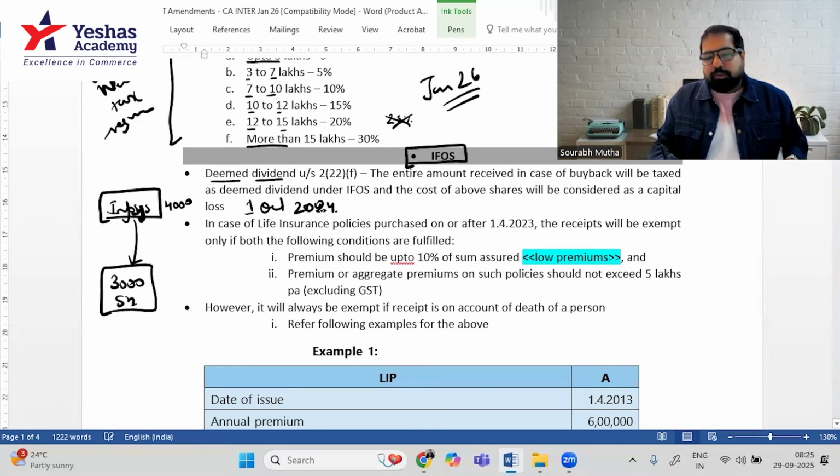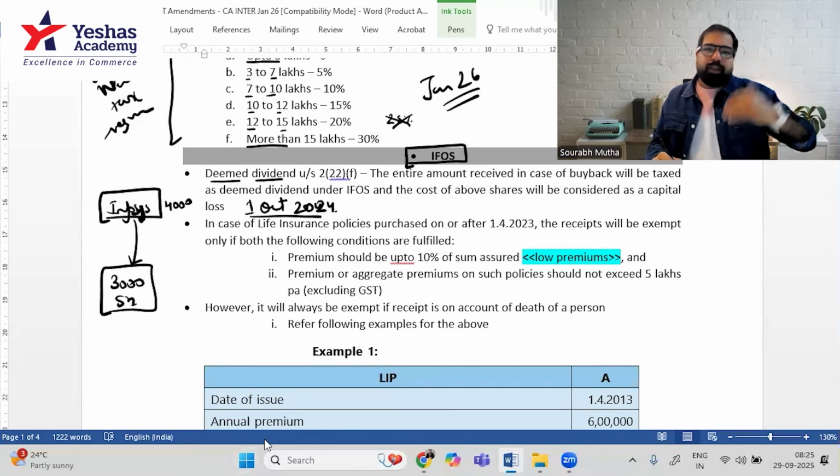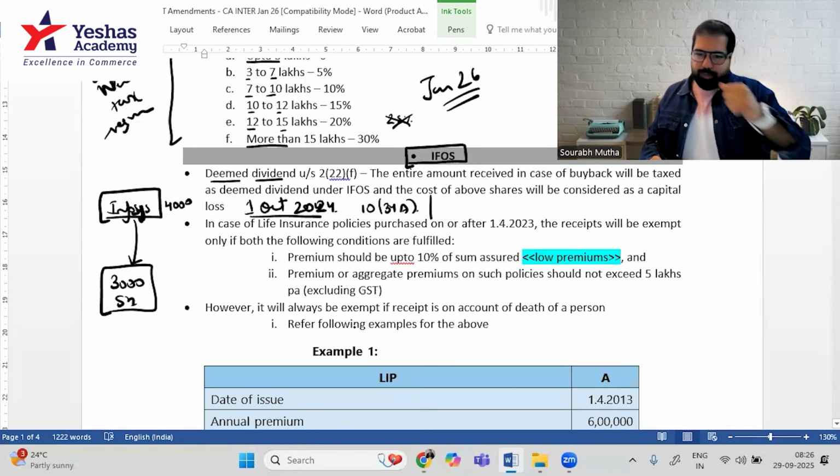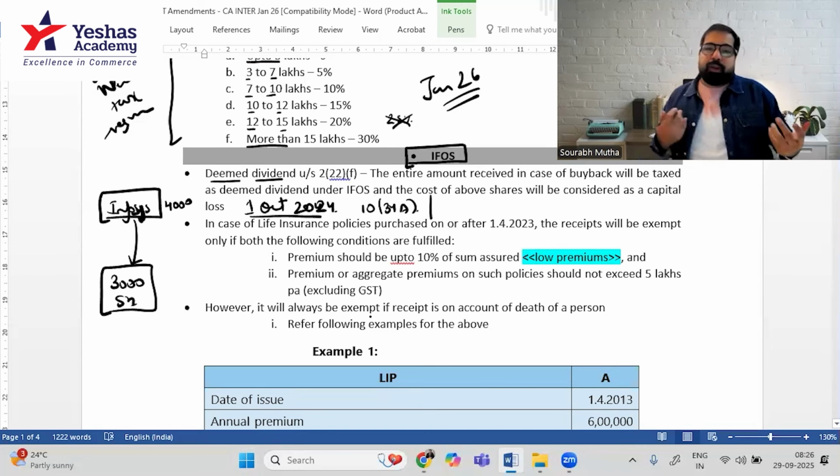Before that day, if there was a buyback, the tax would be paid by the company and you didn't have to pay any tax. Life was good. The entire 4,000 was exempt under a section called 1034A. But after 1st October 2024, this section has been removed. Now the government says, listen, if you are making money, you pay tax.